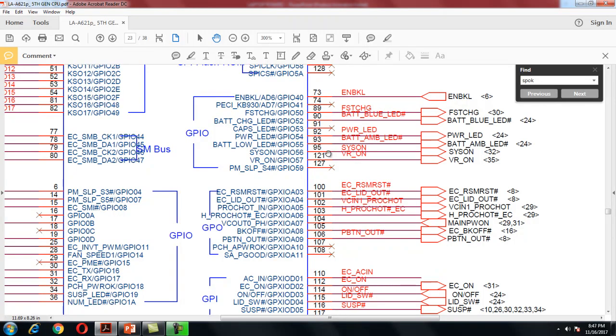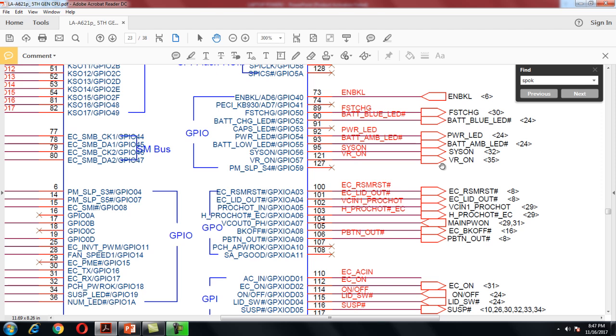Now after receiving this SLPS3, SLPS4 signal, this pin goes to 3 volt. That is, the system on signal is turned on. It turns on all the 1.35 volt and so on. Then 121, this is the core voltage VR on signal. Sorry, it turns on this VR on signal, and here my CPU core voltage will be generated, that is the CPU core and graphics core voltage will be turned on.